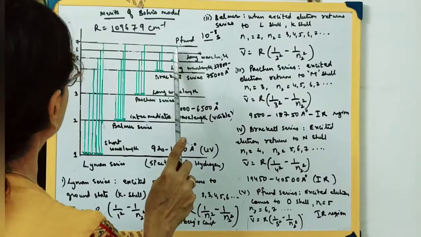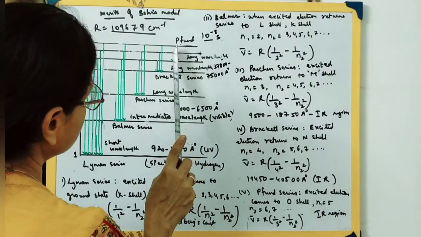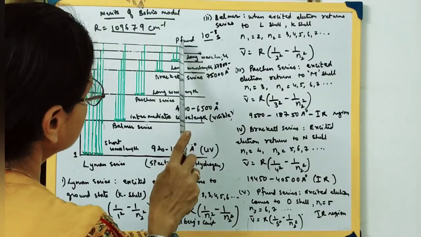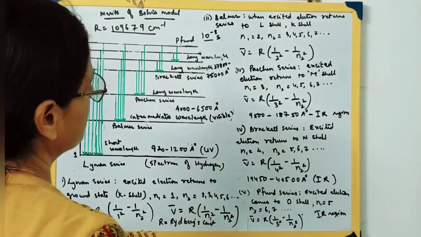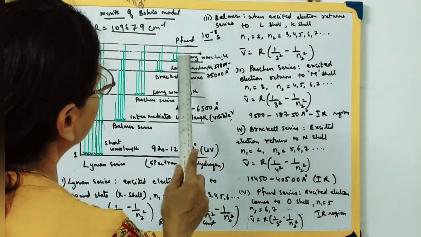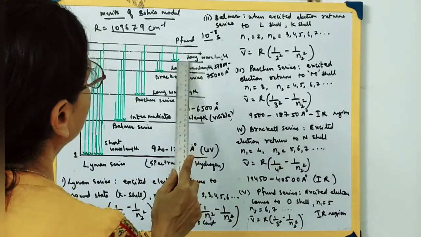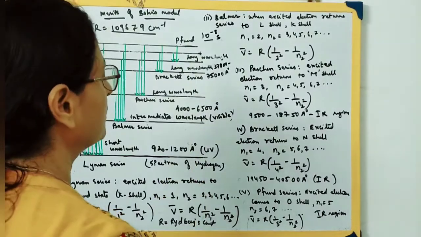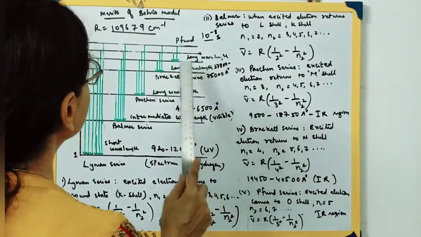It goes either to the 6th energy level, or it may go to the 7th energy level. Whether it is going to the 6th or the 7th energy level, it falls back within 10 raised to minus 8 seconds. The series of lines obtained here is called the Pfund series. So the excited electron comes back to the O shell.